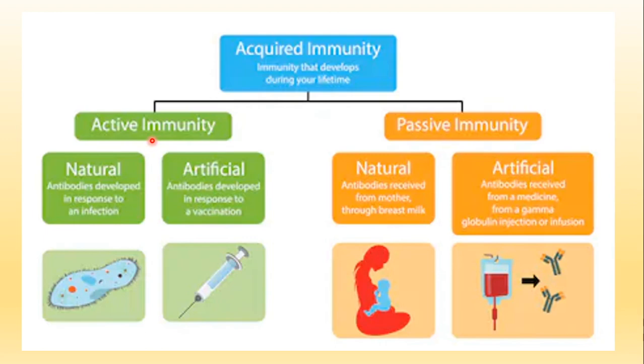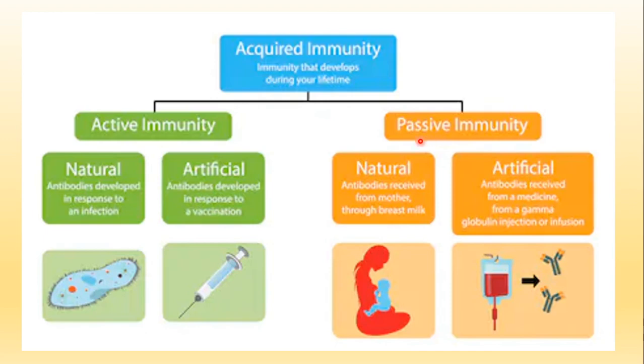It's a little longer process, so it will develop certain particles, certain molecules, certain cells in the body which will fight against germs. Whereas passive type of acquired immunity is one where the body gets ready-made substances, ready-made cells, ready-made protein substances, which otherwise during active immunity we are producing, but in passive immunity we are getting them directly. So that is known as passive immunity.